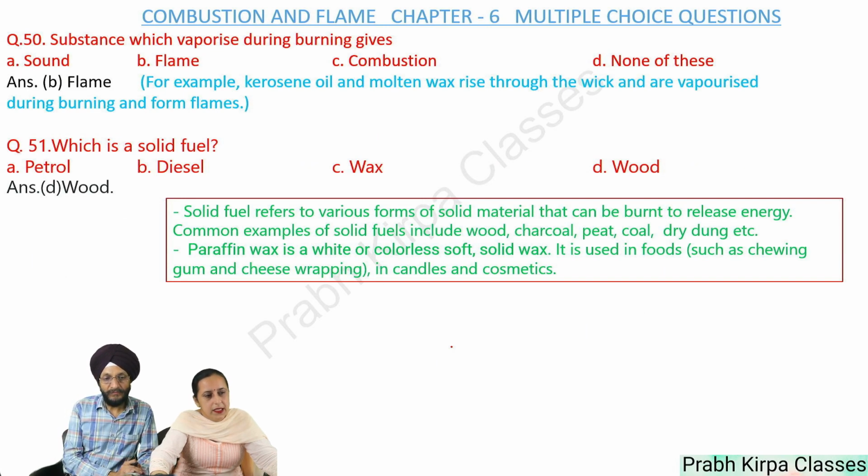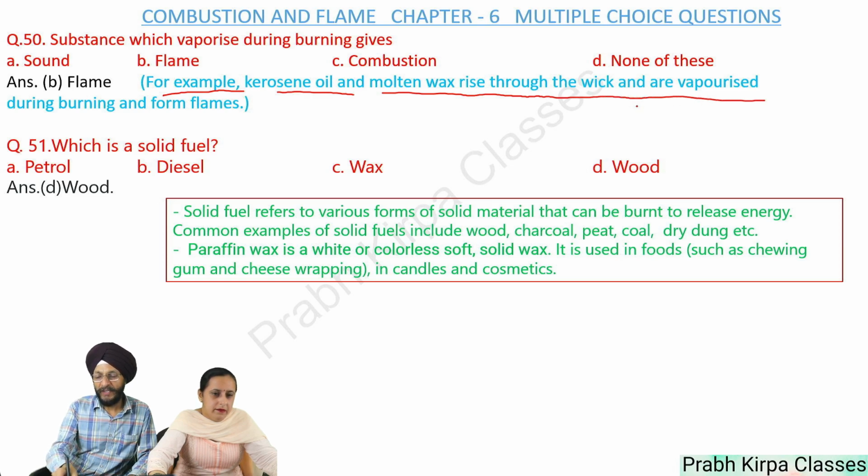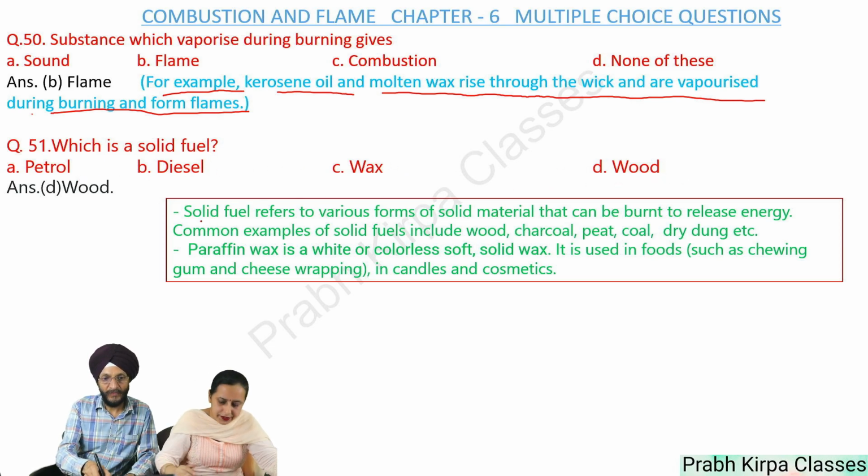Next, substance which vaporized during burning gives A. Sound, B. Flame, C. Combustion, D. None of these. So answer is flame. For example, kerosene oil and molten wax rise through the wick and are vaporized during burning and form flames. Next, which is a solid fuel? A. Petrol, B. Diesel, C. Wax, D. Wood. So answer is wood.